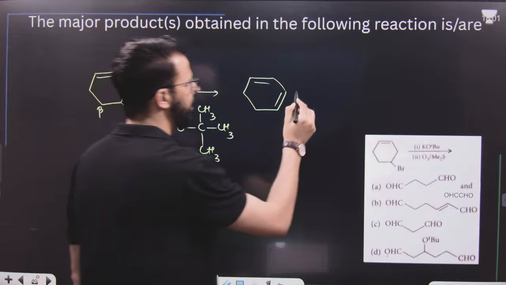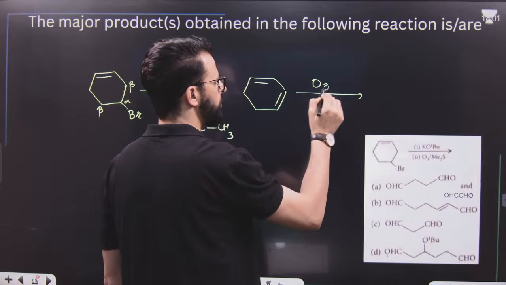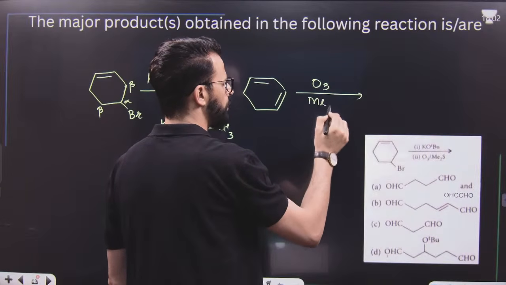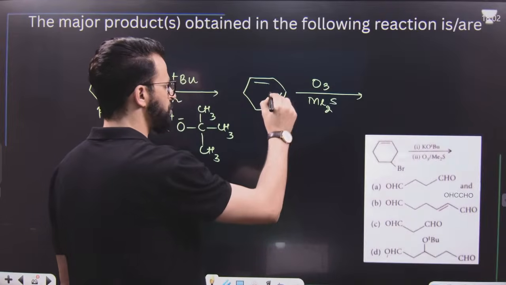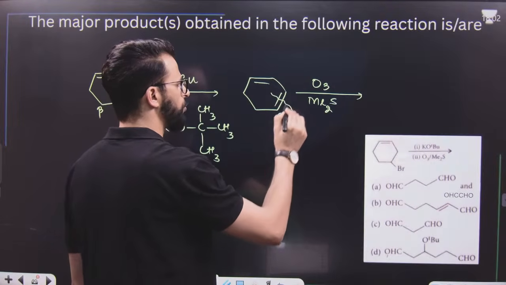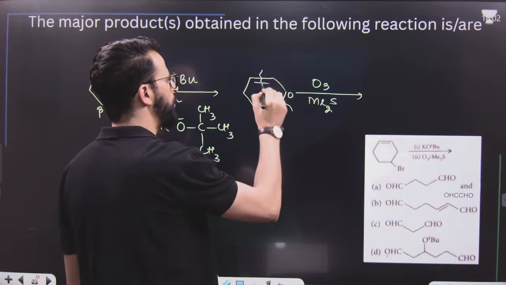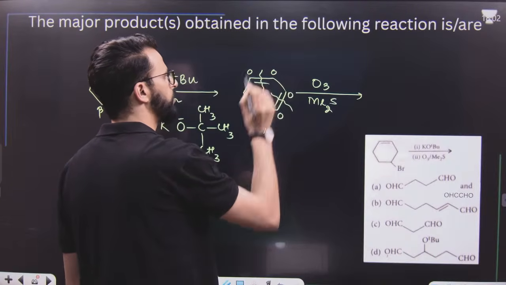This, on treatment with ozone, means ozonolysis. But which ozonolysis? Dimethyl sulfide is there, which means it is reductive ozonolysis. That means just break this bond, give a double bond oxygen to this, and a double bond oxygen to this. Break this bond, give a double bond oxygen to this, and a double bond oxygen to this.